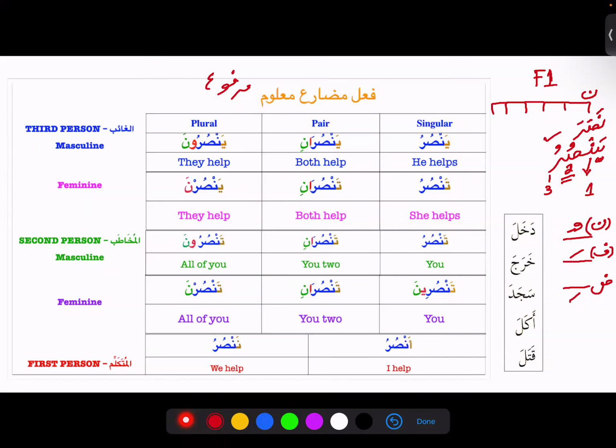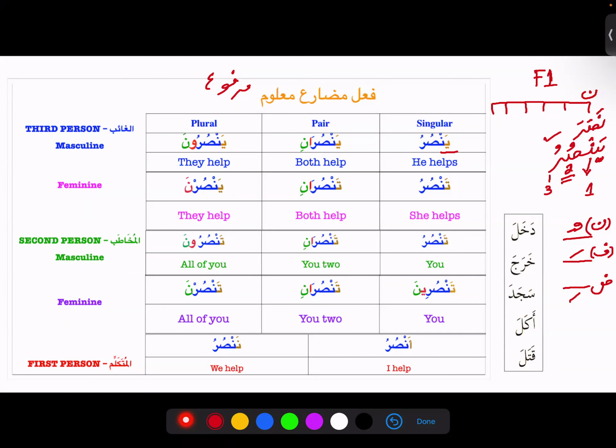So now we said that we are working on Bab Nasara over here. So nasara becomes yansuru, right? And what is this ya in the beginning doing? That's an alamat, a sign for mudari. Ya is the sign of mudari, and this is how we differentiate fi'l madi and fi'l mudari. So fi'l madi is not going to have any sign, but fi'l mudari has a sign.